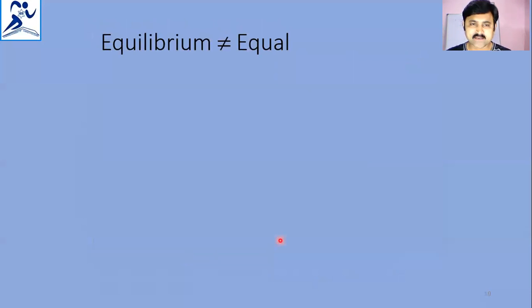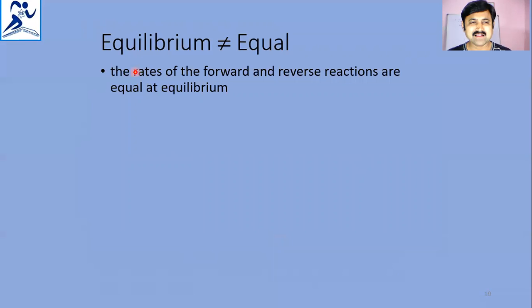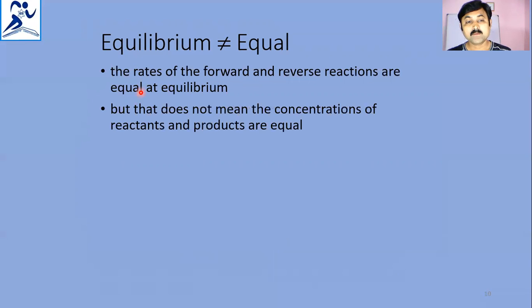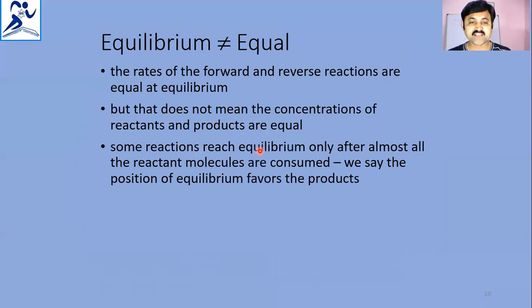The rates of forward and reverse reactions are equal at equilibrium, but that does not mean that concentrations of reactants and products are equal. That's what we observed in the experimental data taken earlier. And some reactions reach equilibrium only after almost all the reactant molecules are consumed. We say that the position of equilibrium favors the products.